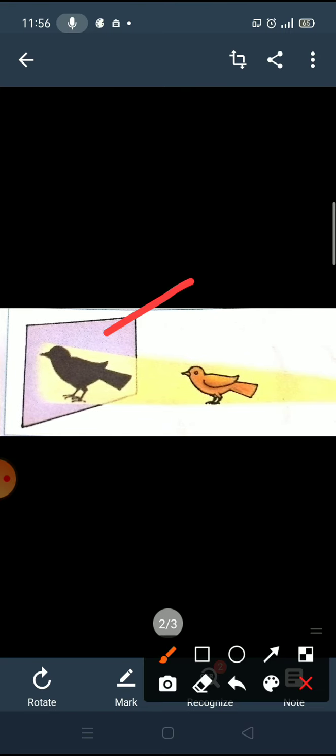And if the screen is not there, okay, screen can be anything. Wall also behaves just like a screen, ground also behaves just like a screen, earth also can behave just like a screen. So anything can behave like a screen where shadow is forming.